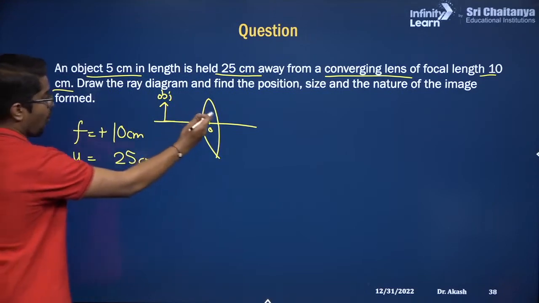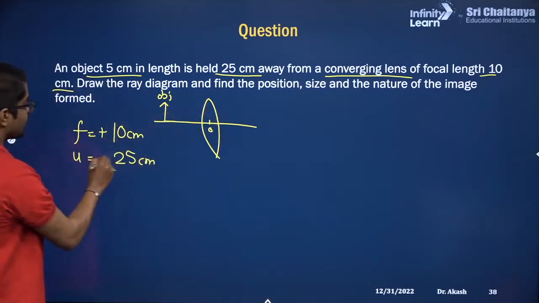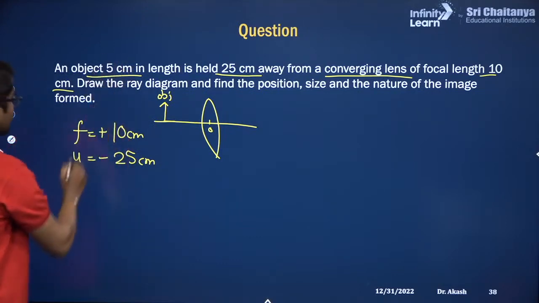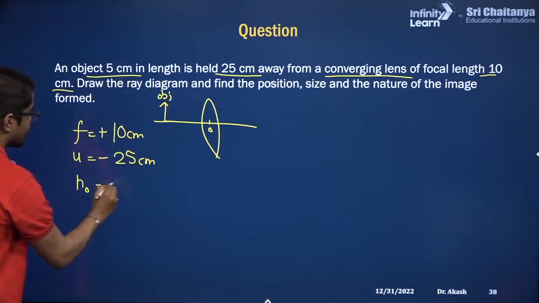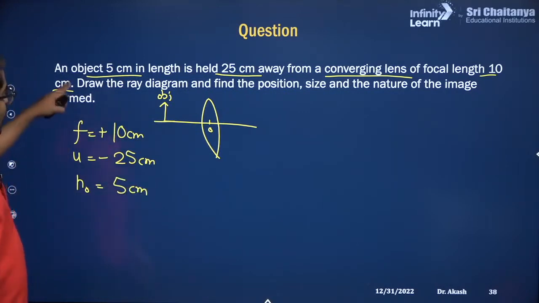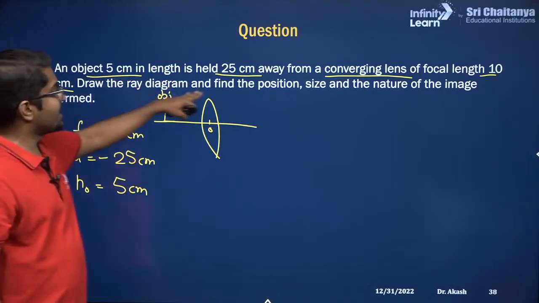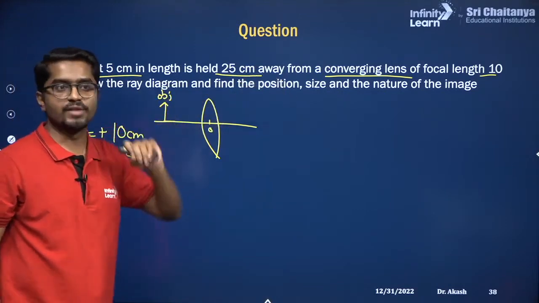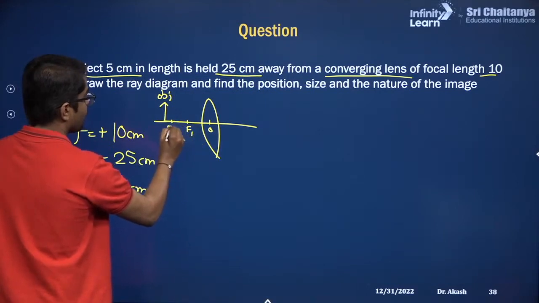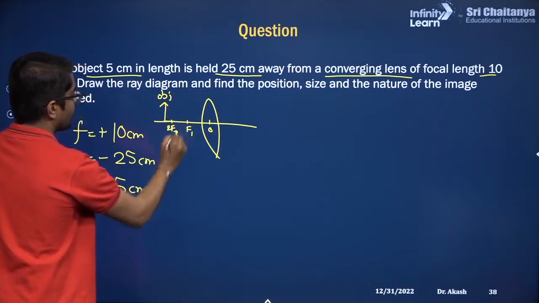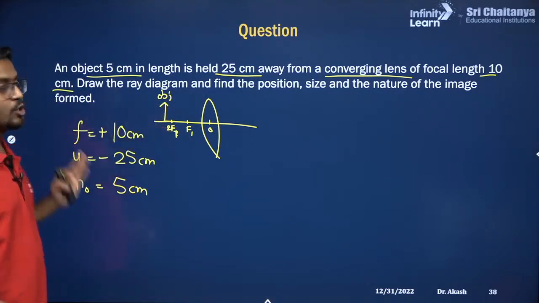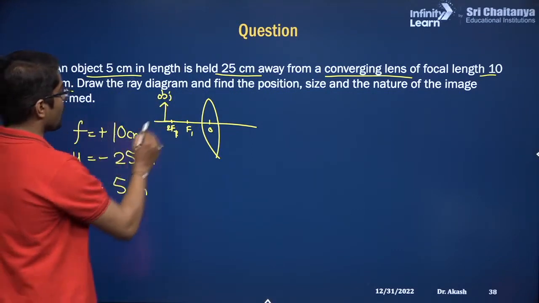Now this object is on the left, so that is why U is negative. Correct? And what is 5 centimeter? It is the height of the object, which is 5 centimeter. So we have to draw the ray diagrams, find the position, size and the nature of the image. Let's suppose this is our F1, this is 2F1. So this object which is 25 is beyond 2F1, so you can draw the ray diagrams.